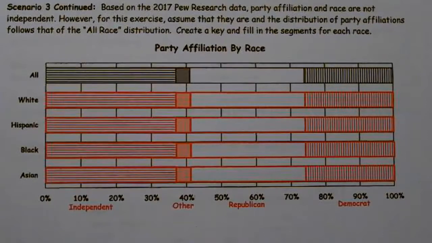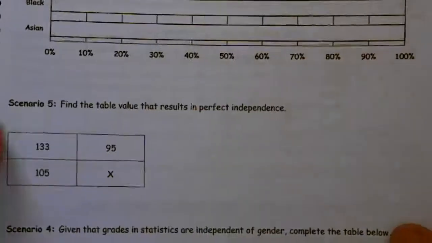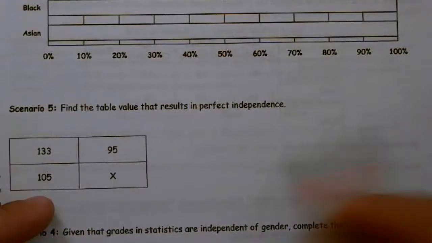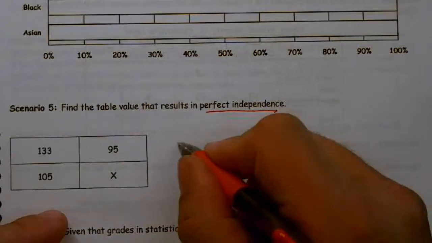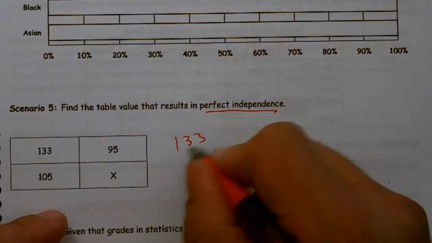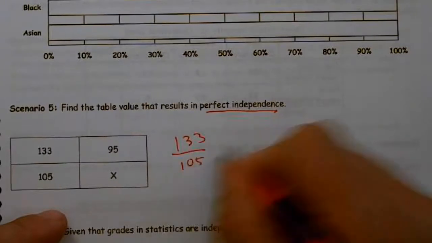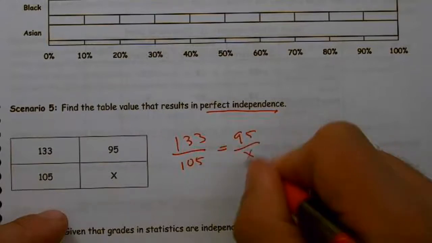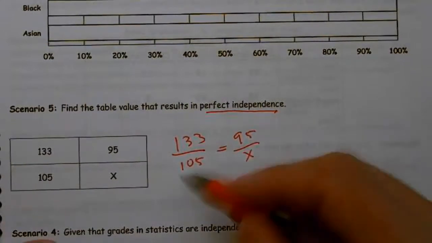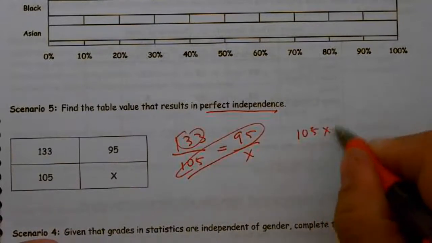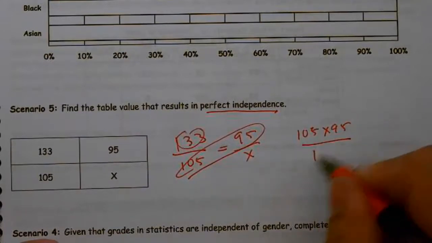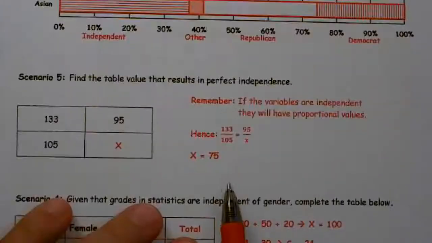All right. The next problem. Find the table value that results in perfect independence. And this is always a tricky question for students. But to be independent, they must be proportional. Oh, so that just means I need to set up a proportion. So 133 over 105 equals 95 over x. And I multiply the two numbers on the diagonal and divide by the third. So 105 times 95 over 133. When I do that, I end up getting 75.